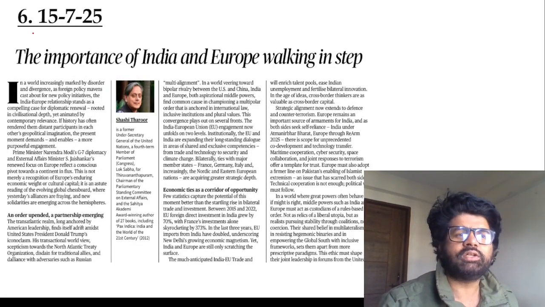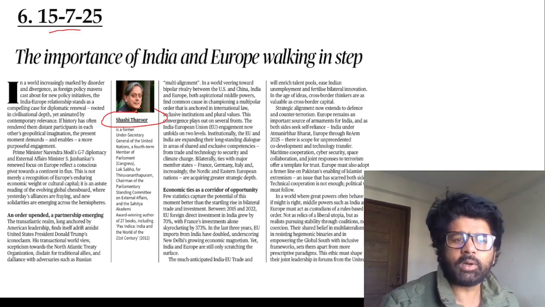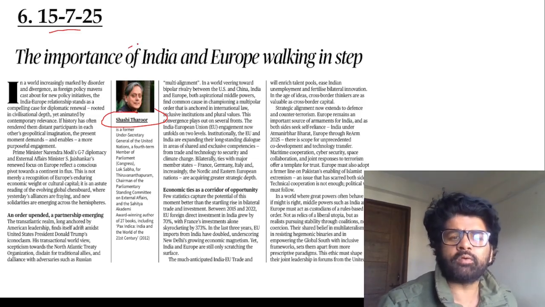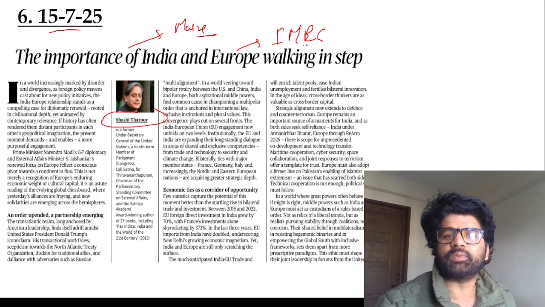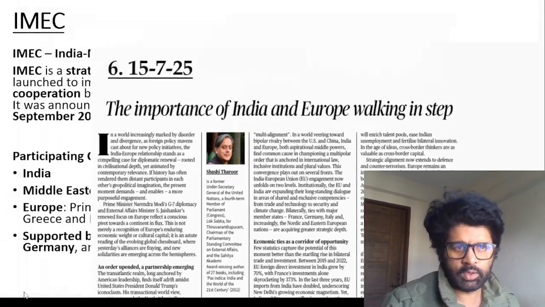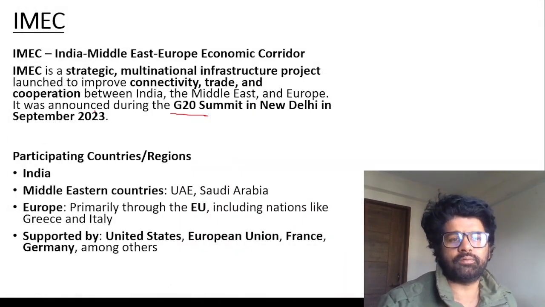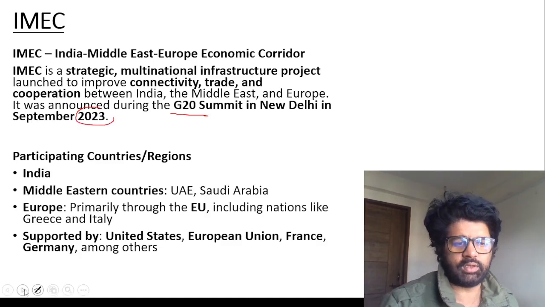Sixth article, 15 July 2025. When Shashi Tharoor writes, you read. Here he has talked about a lot of things important from the Mains perspective, for which you can watch my Hindu analysis. From the Prelims perspective, he talked about a particular term, IMEC, India Middle East Europe Corridor, proposed in the G20 summit of 2023. India was the leader.